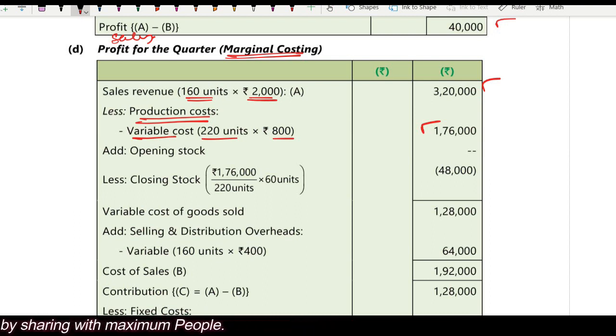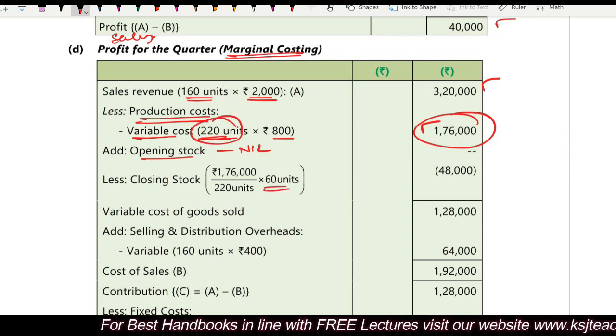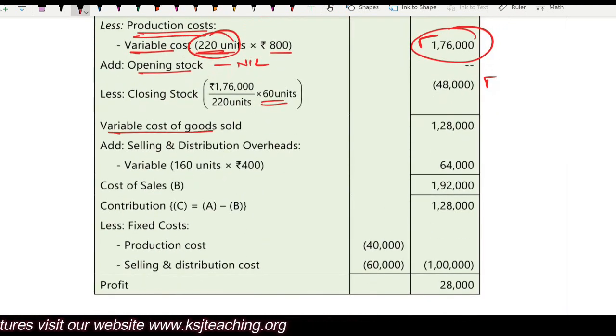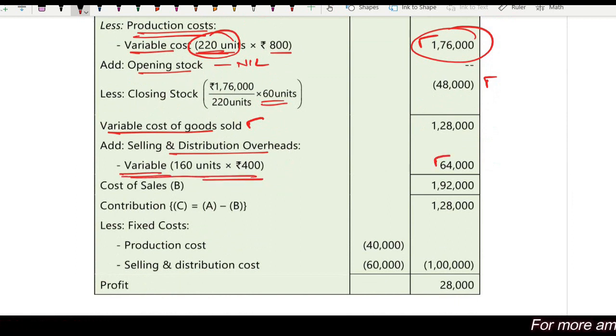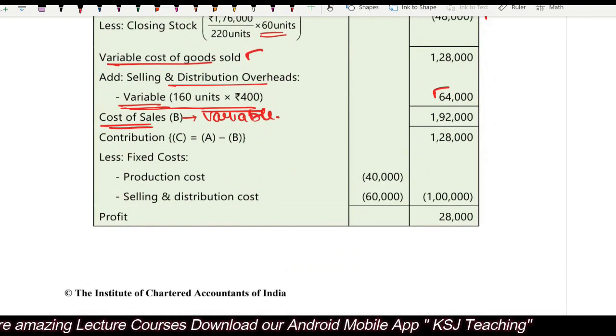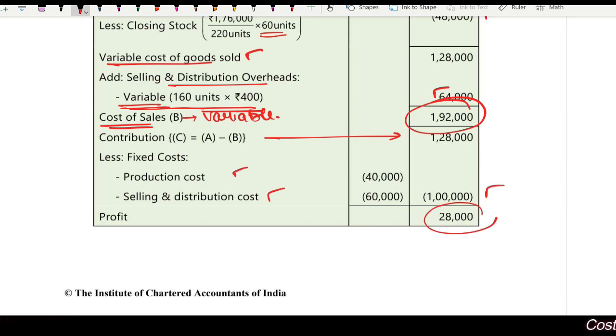Now here I will adjust the opening and closing stock. Add opening, nil. Closing, now 1,76,000 is the variable cost of manufacturing. How many units? 220 units. So what will be the cost of manufacturing 60 units? 48,000. This is all variable cost, right? Adjustment will give me the variable cost of goods sold. Add selling and distribution overheads, only the variable part, 64,000. This will be the variable cost of sales, right? So sales minus the variable cost of sales, 1,90,000 will give me the contribution, less the fixed cost. Now fixed cost for production and selling and distribution, the profit is 28,000.